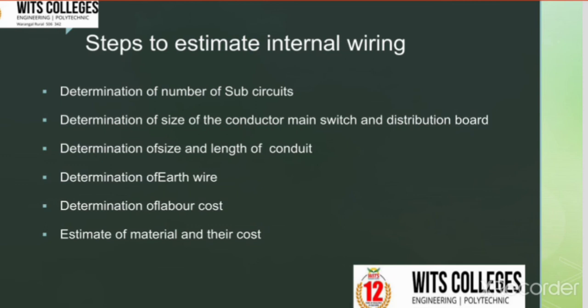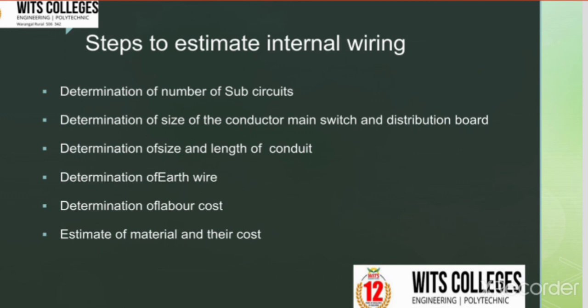The next step is determination of the size and length of the conduit. The size of the conduit depends on the number of wires passing through it. The length of the conduit can be determined by going through the plan of the building, that is, through horizontal run or vertical up and vertical down. Vertical up is the length of the conduit from horizontal run to ceiling, and vertical down is the length from horizontal run to the switchboard.